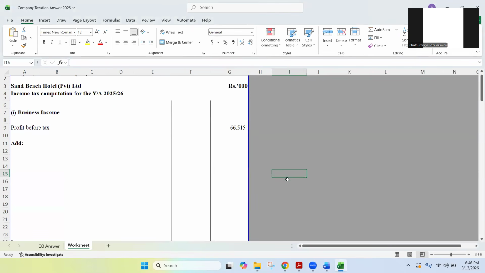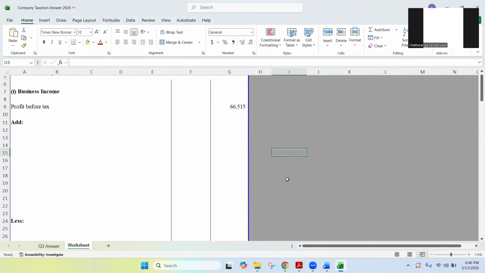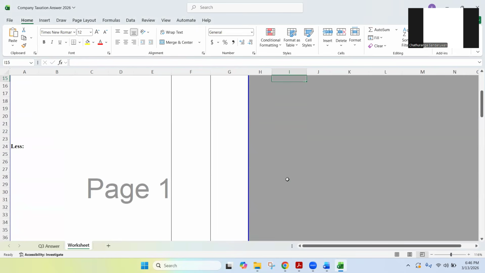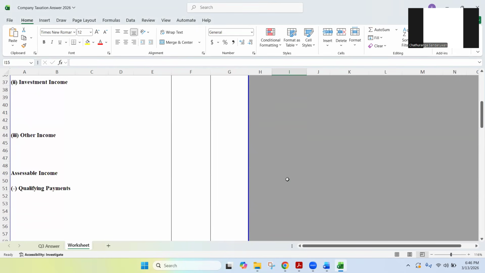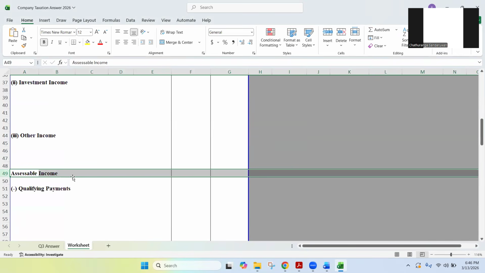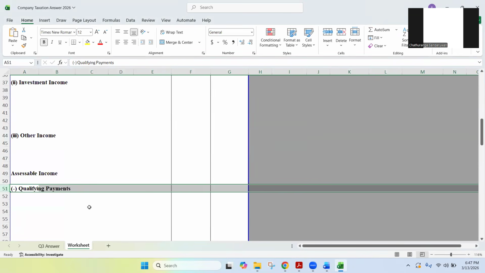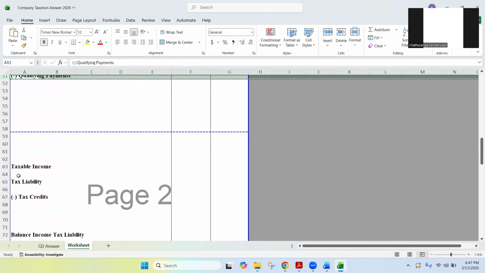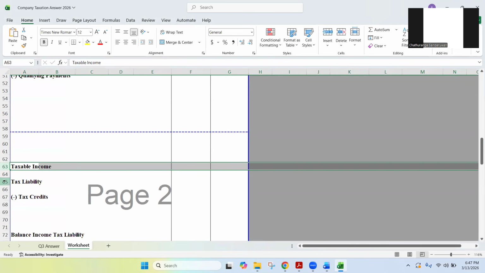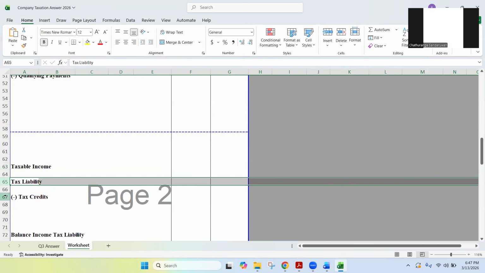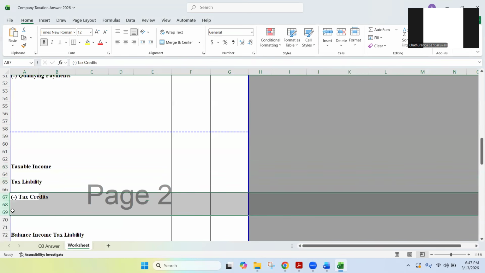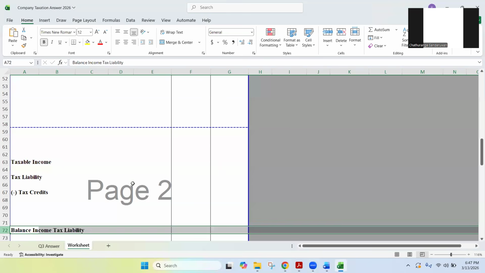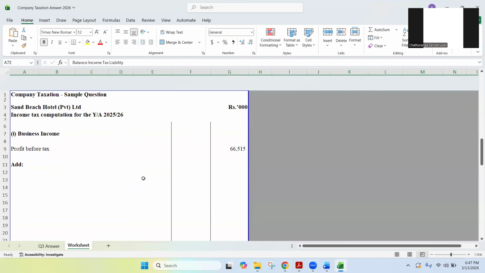Business income, and then starting with profit before taxes, and then adding, deducting, and then investment income, other income, total of assessable income, and then we deduct the qualifying payments. We get the taxable income. We calculate tax liability. We deduct the tax credits and then the balance income tax payable. I hope now it's clear.